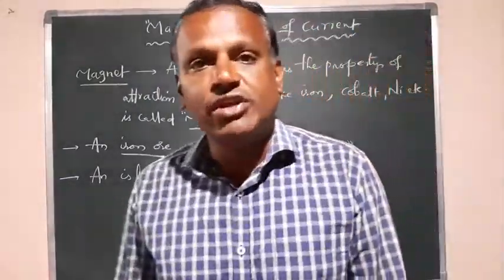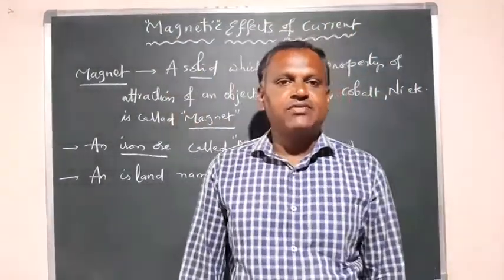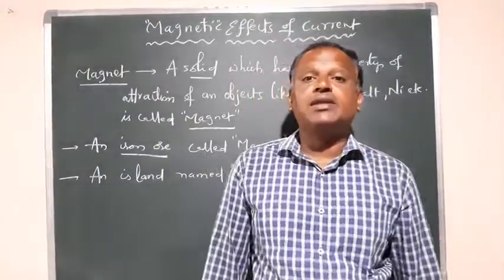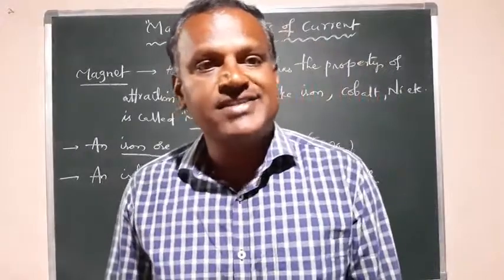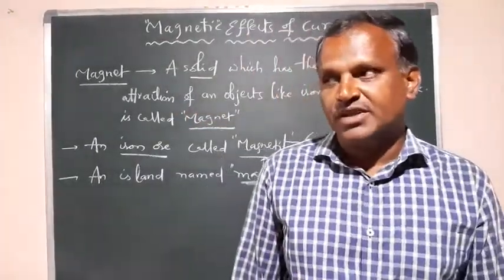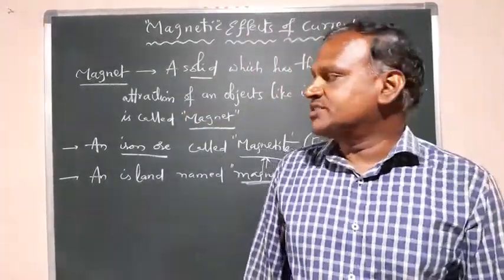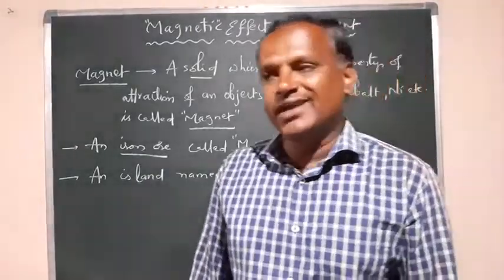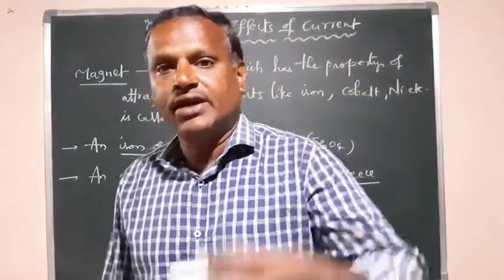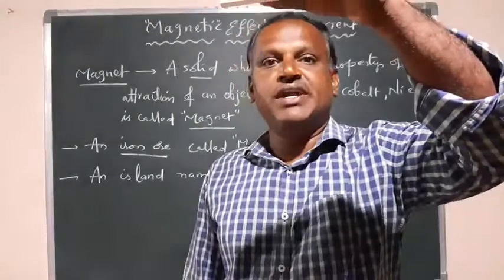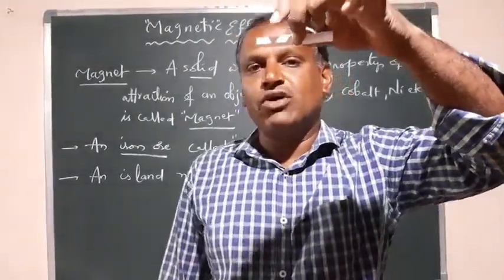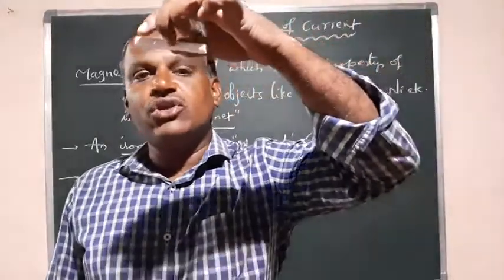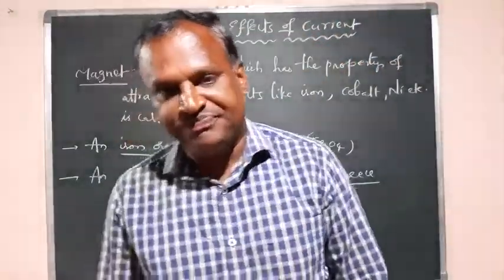The Chinese used these magnets for navigation purposes, when they were traveling in the oceans, for directionality. If a magnet is freely suspended in air, it will automatically settle into the north-south direction of the Earth's magnetic field.